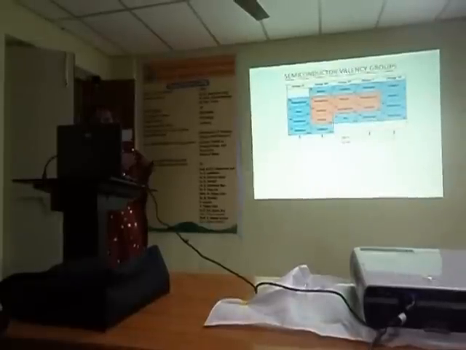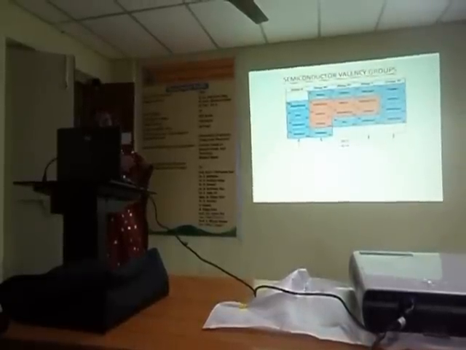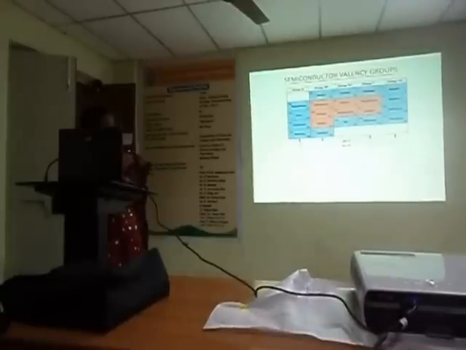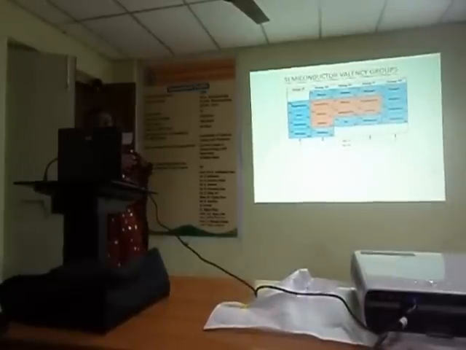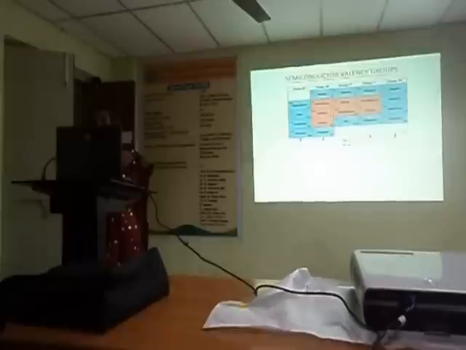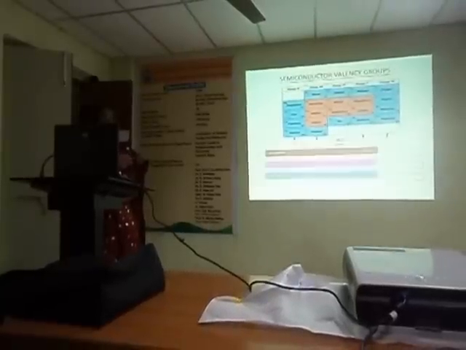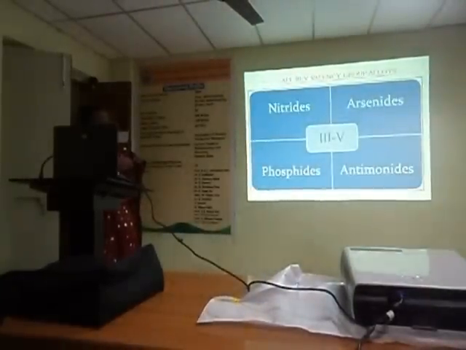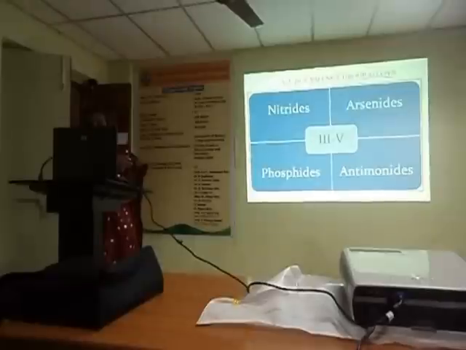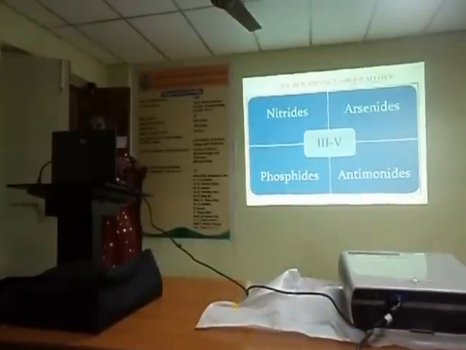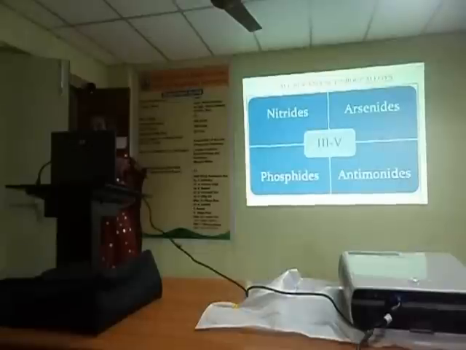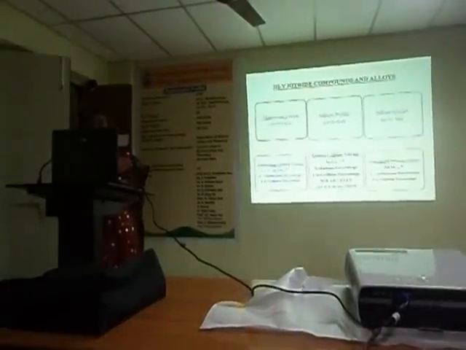And the next one is semiconductor valency groups. I have taken only 3 to 5 combinations, so they are said to be third group elements and fifth group elements, and nitrogen is taken as the common element among these compounds. And next one is all 3 to 5 valency groups. These are nitrides, arsenides, antimonides and phosphides. In this group I have selected nitrides. And next one is 3 to 5 nitride compounds.